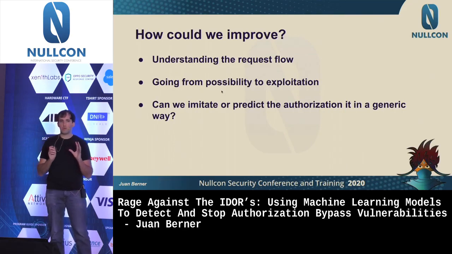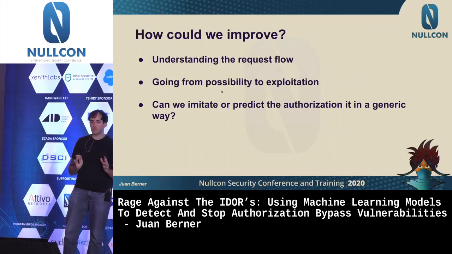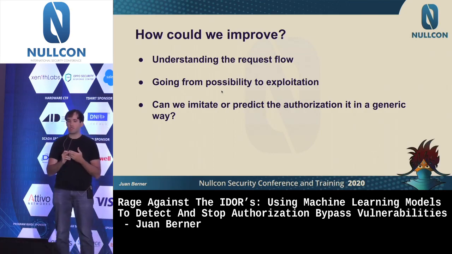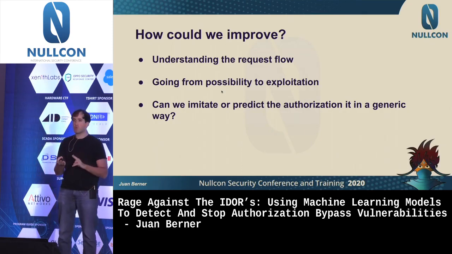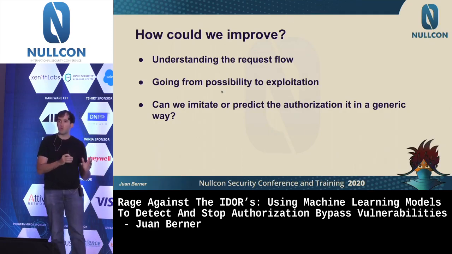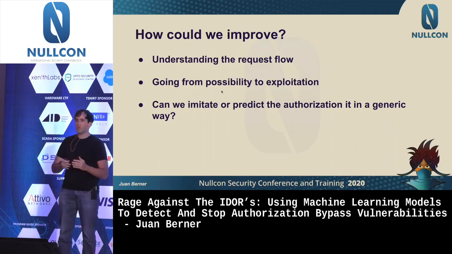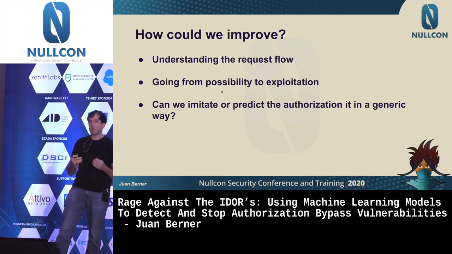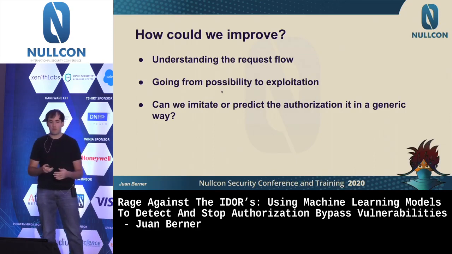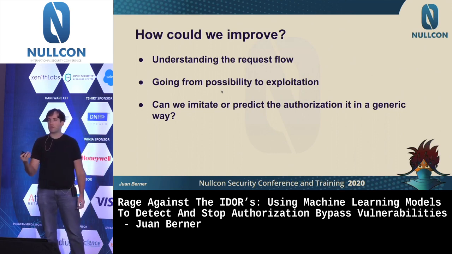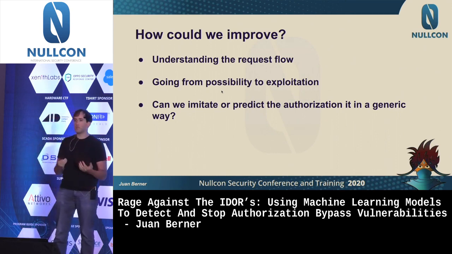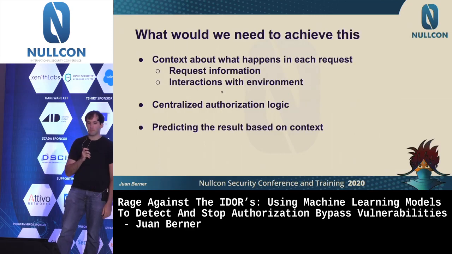So here, it's the question of how we can improve from this current situation. For one, we can really understand the request flow, what's going on in each request. We can try to go from the possibility of exploitation that most current detection tools flag to actual exploitation attempts, so we actually know and we alert someone when a vulnerability is being exploited. In this way, we could try to either imitate or predict what the authorization is doing, but in a generic way, so you don't need to hard-code it or change it every time the application changes.